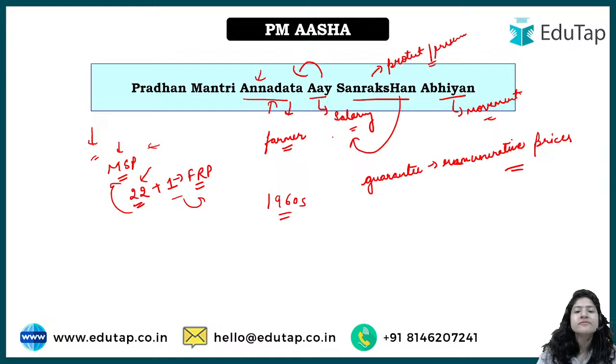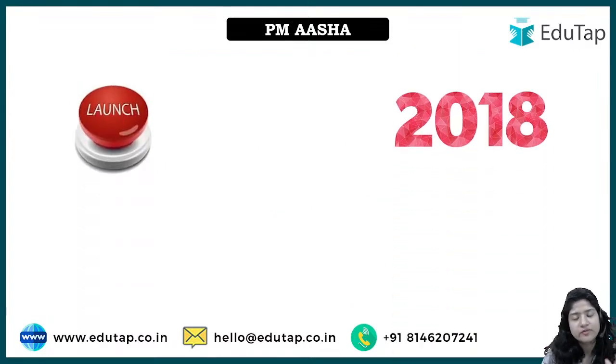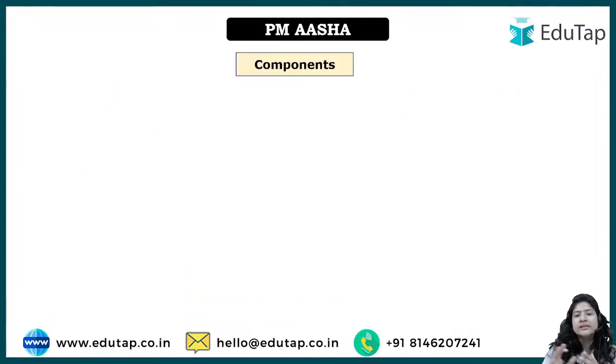However, to double farmers' income, the scheme was introduced so that the guarantee which was there for MSP is actually implemented at the ground root level. Okay, this is all about the essence of the scheme. Now everything is easier to understand. The launch of the scheme is 2018 and it falls under the Ministry of Agriculture and Farmers Welfare. Okay, now under this there are three components.